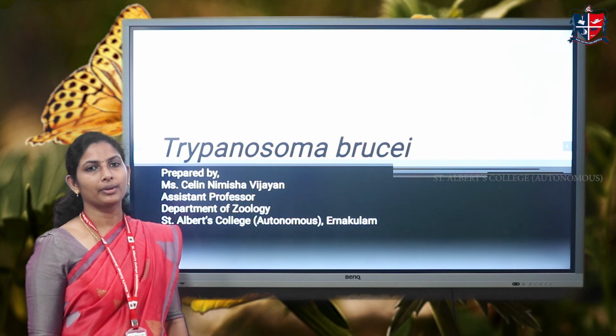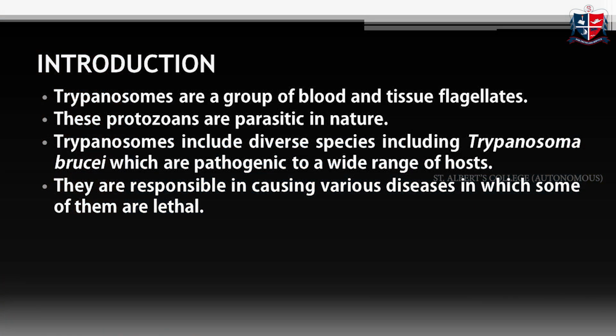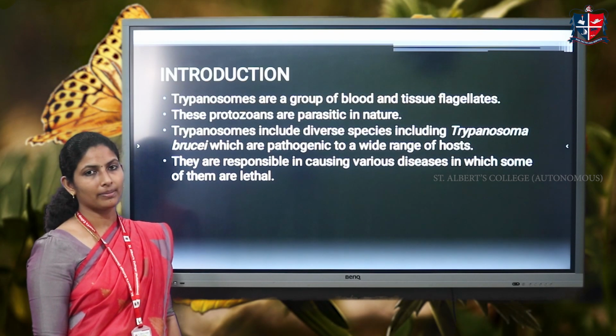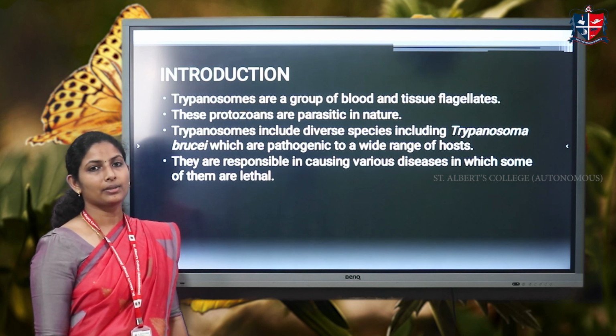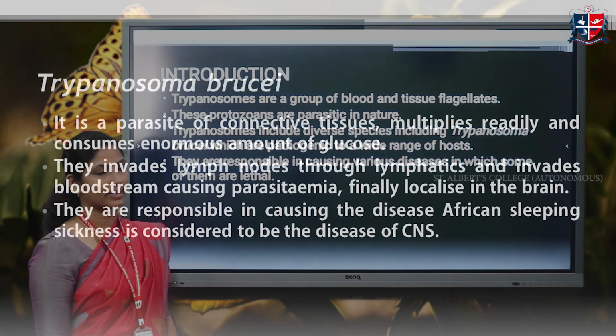Hello all. Today we are going to learn about a parasitic organism, Trypanosoma brucei. Trypanosomes are a group of blood and tissue flagellates which are parasitic in nature, and these parasites spread in the blood and also invade the lymph nodes by lymphatics, enter into the central nervous system, and cause serious health issues like African sleeping sickness.